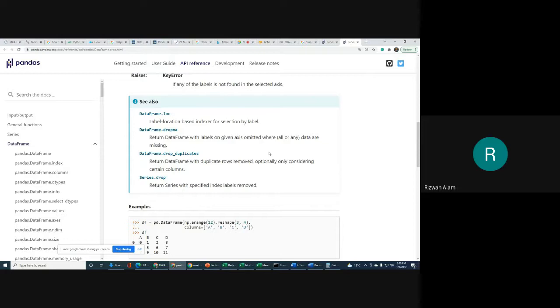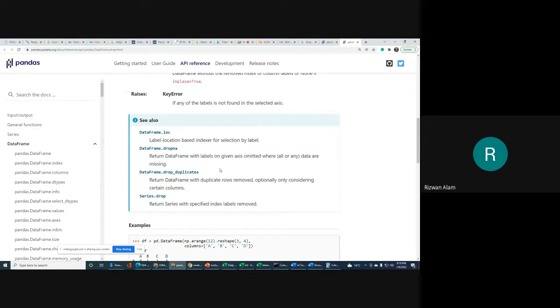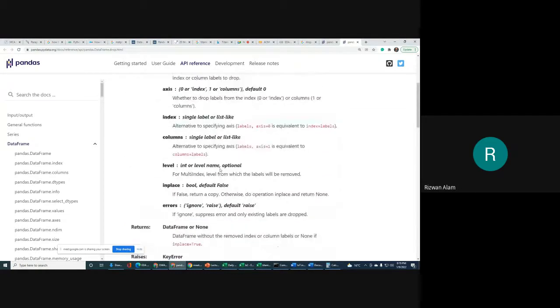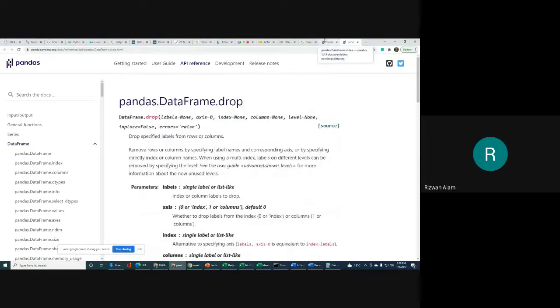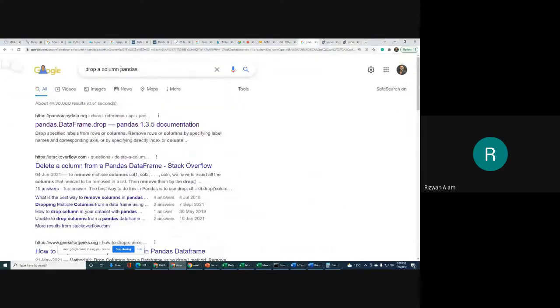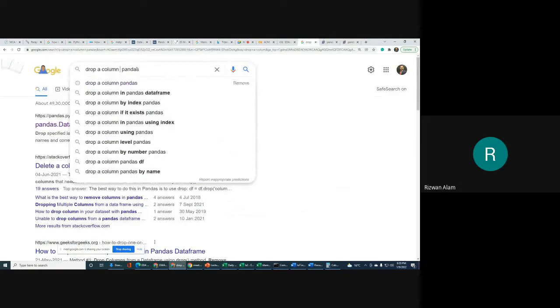That's why we got only 87 records. And if you go for drop_duplicates, it will remove duplicates also, but we will see that in the pre-processing step. Here we want to drop only a particular column. Drop a column in a pandas data frame.